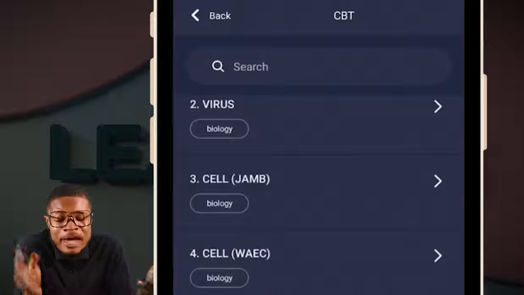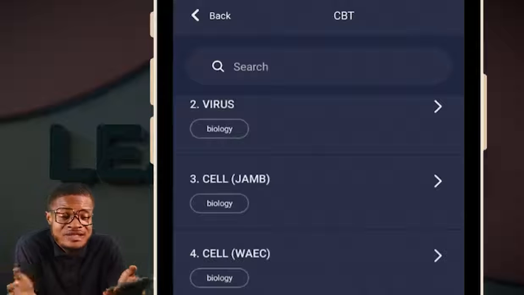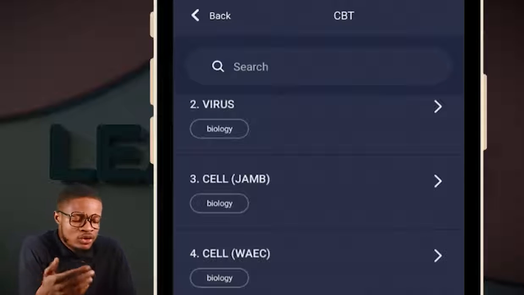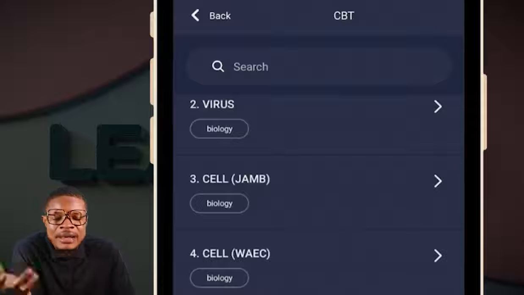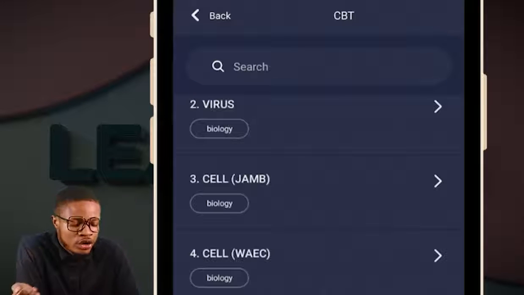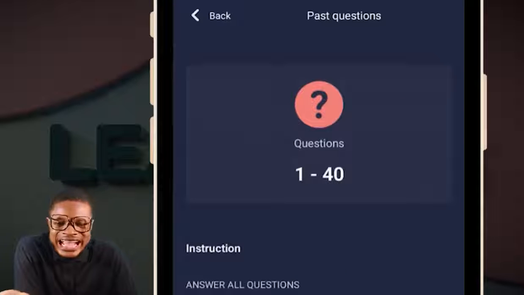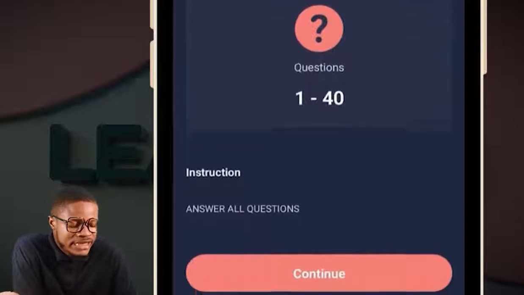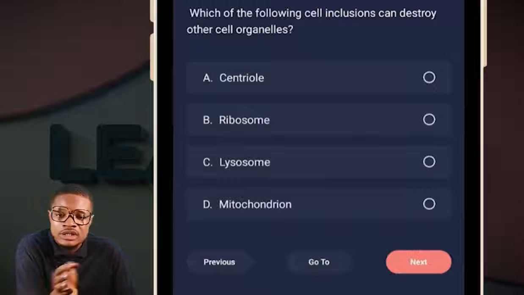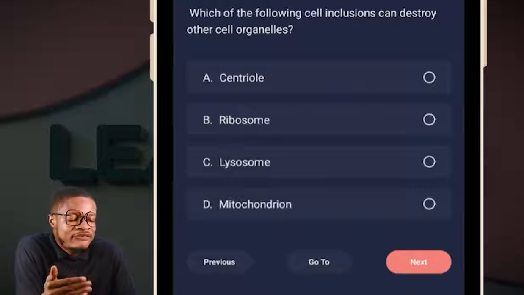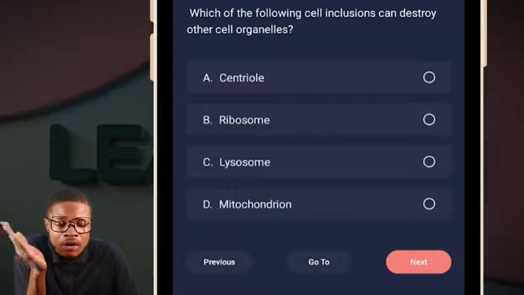In fact, you may even choose to go and practice CBT, right? Or past question. Let's say, for example, I go to my CBT, the one that has to do with my biology. Then I want to take all the questions on that cell, probably your WAEC cell or the JAMB question on it, right? Just click on it. So you see, all the questions are there. There are 40 questions there for you already. All of them on that cell.